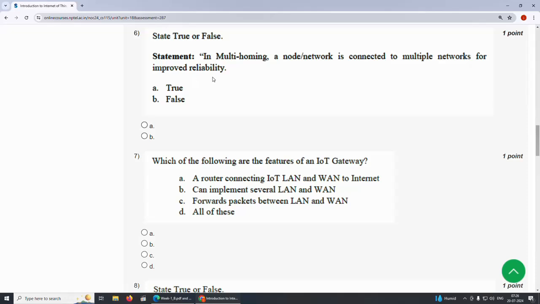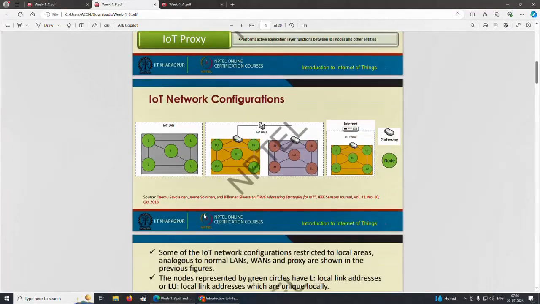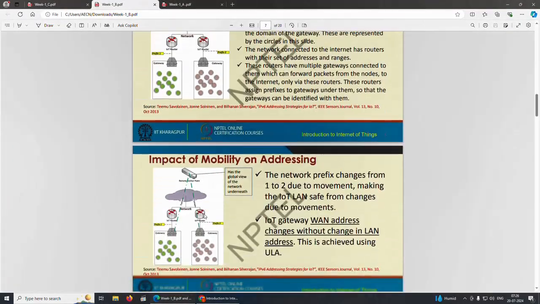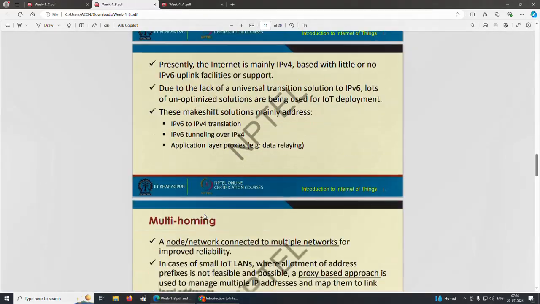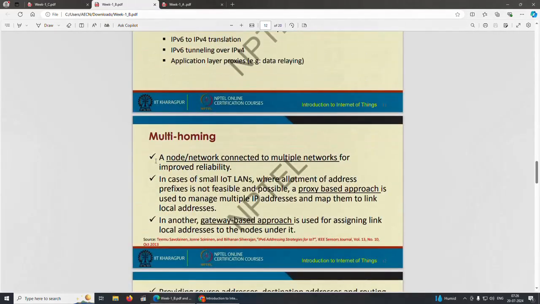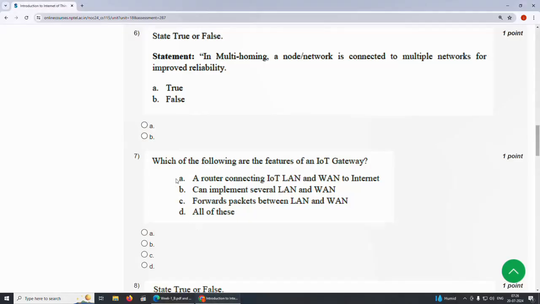You can see the solution here: a node or network connected to multiple networks for improved reliability is multi-homing. The answer is option A, true.